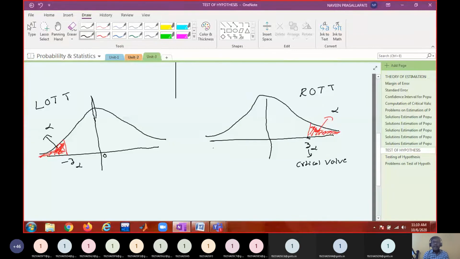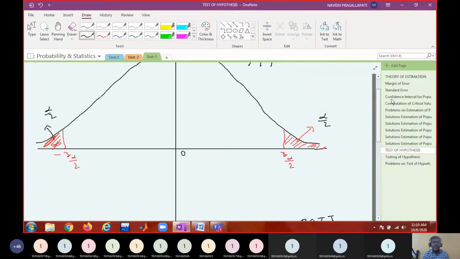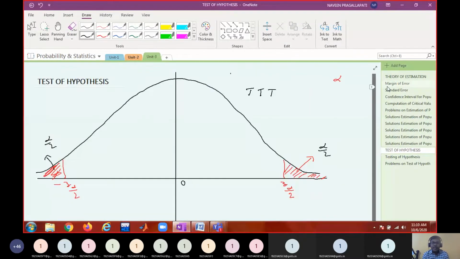There is only one critical value, Z alpha, for a right one-tail test. This is also called a critical value. There is only one critical value for a left one-tail test. Whereas plus or minus Z alpha by 2 are called critical values. There are two critical values for a two-tail test.